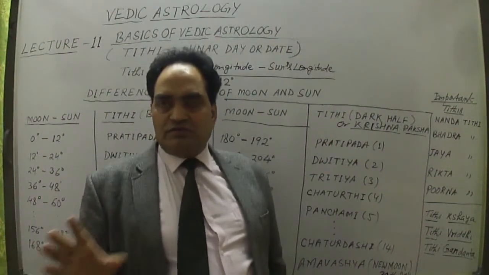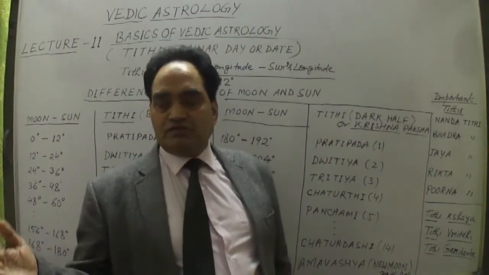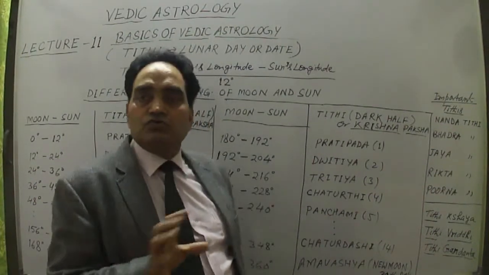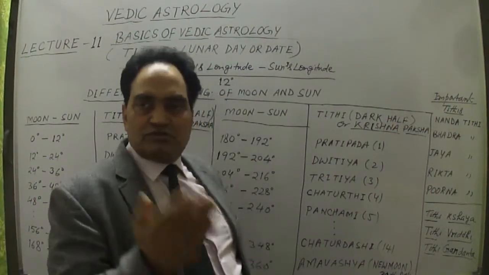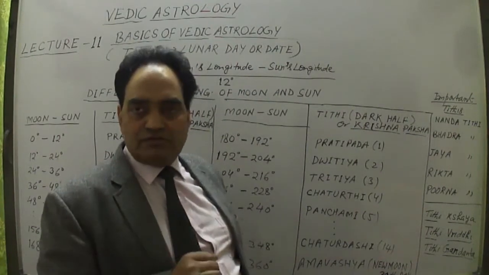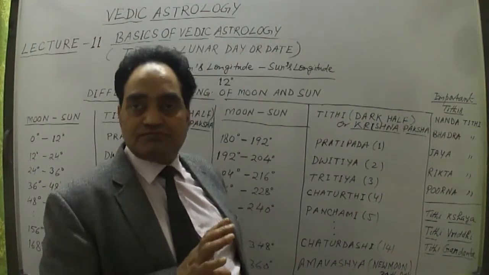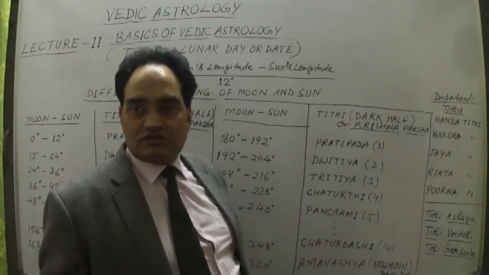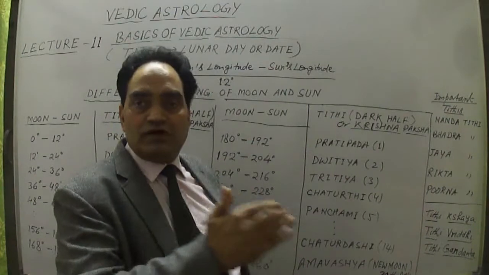So 15 Tithis of the dark half and 15 Tithis of the bright half are divided into these 5 categories, both Shukla Paksha and Krishna Paksha.